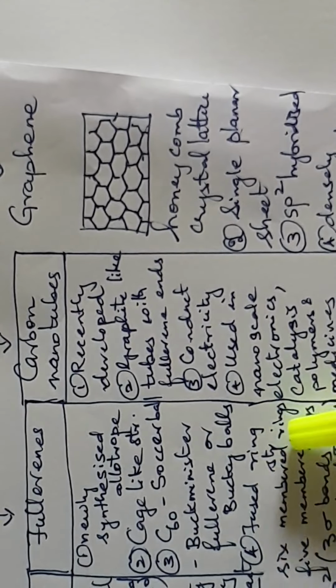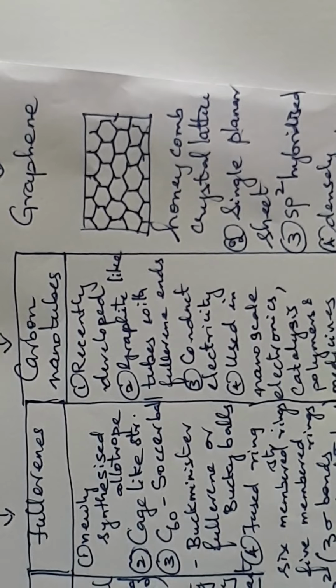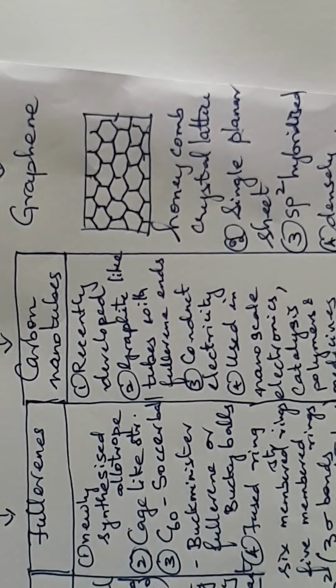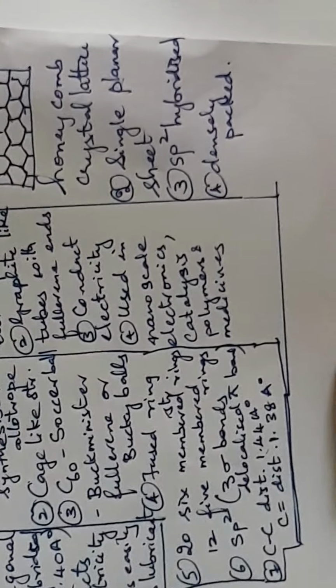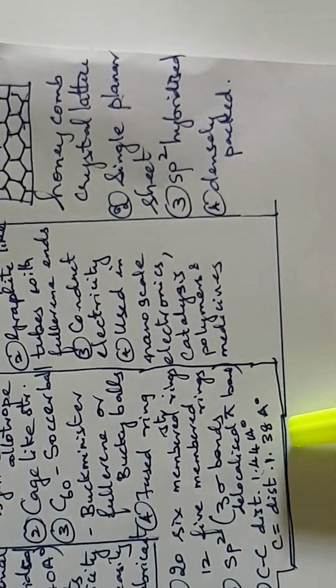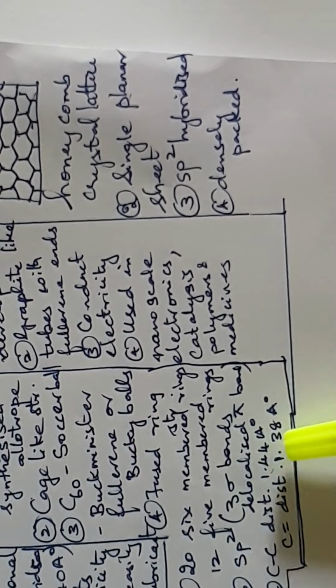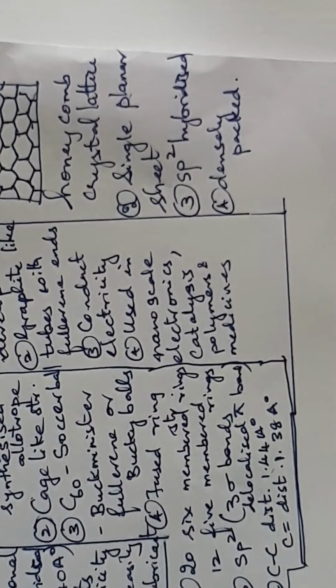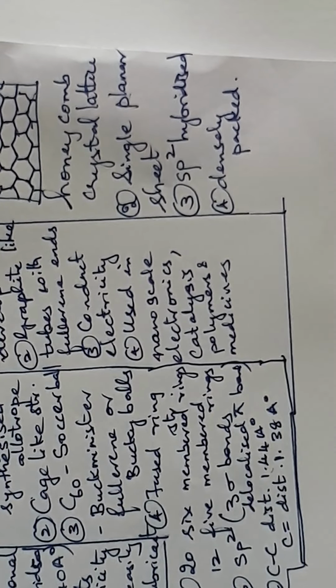It is a fused ring structure consisting of 20 six-membered rings and 12 five-membered rings, wherein the carbon atoms are sp2 hybridized, and there are 3 sigma bonds and delocalized pi bonds present. The carbon-carbon single bond distance will be 1.44 angstrom and the carbon double bond carbon distance will be 1.38 angstrom.